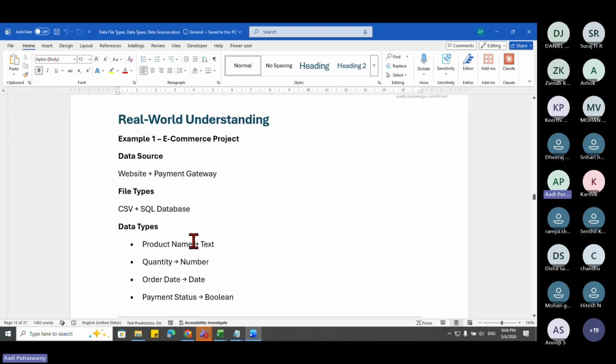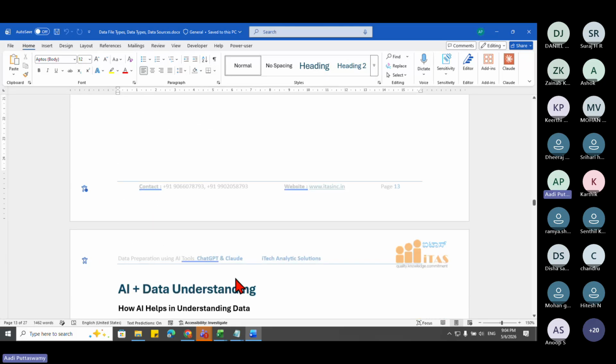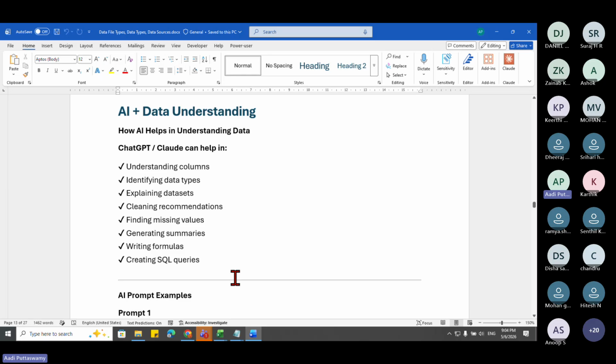File types, we have CSV or SQL database. The next is HR analytics. Here, let's say we can have Excel and SQL, where Excel can be your front end and SQL can be your back end. Okay. Next, coming to AI understanding.